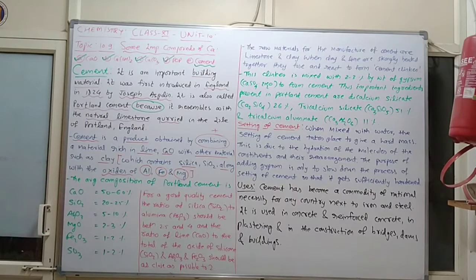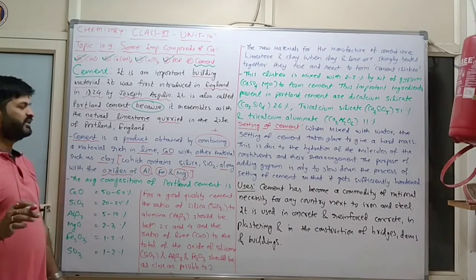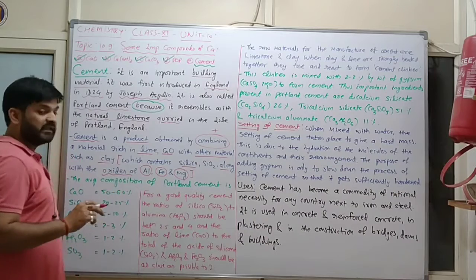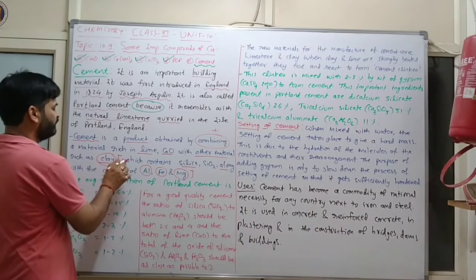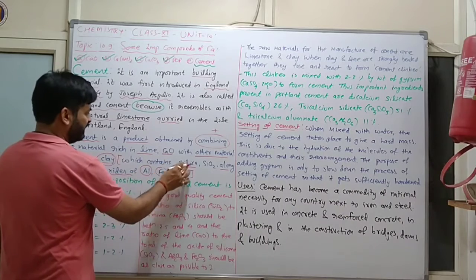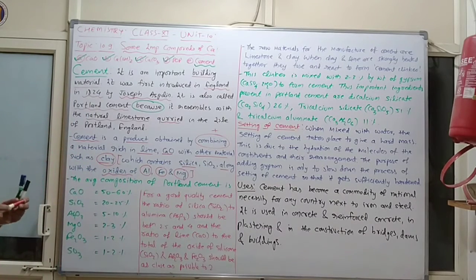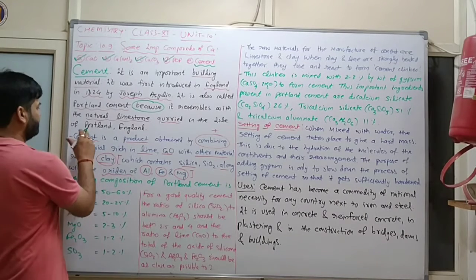Clear? So cement is the product obtained by combining a material rich in lime, calcium oxide, with other material such as clay, which contains silica SiO2 along with the oxides of aluminium, iron and magnesium. So this paragraph is important.